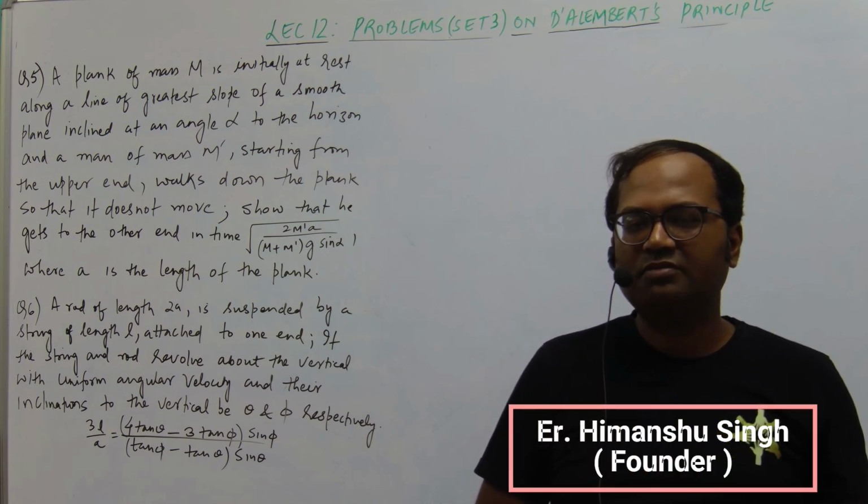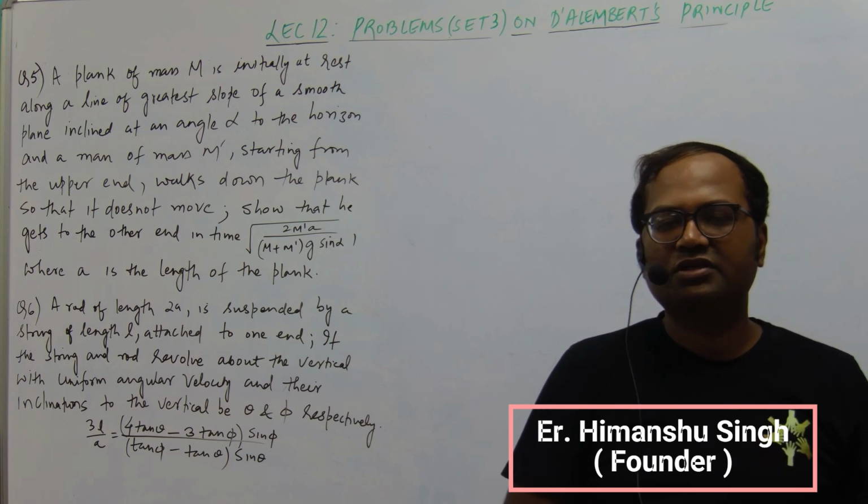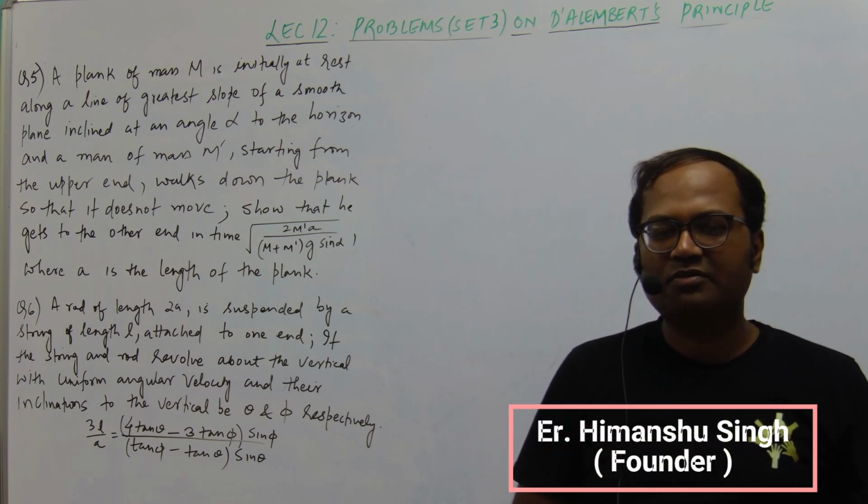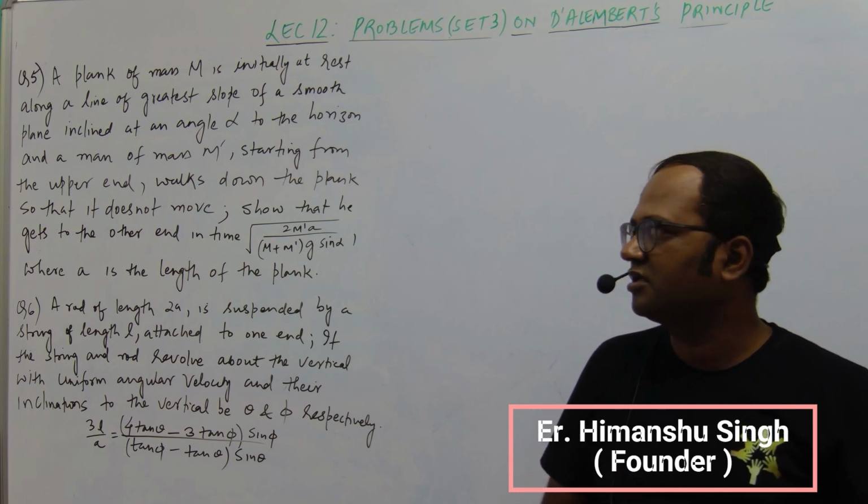In the last lecture we discussed up to question number 4. So we will discuss question number 5 onwards in this particular lecture. Basically we are discussing the problems on D'Alembert's principle. So let us discuss question number 5.